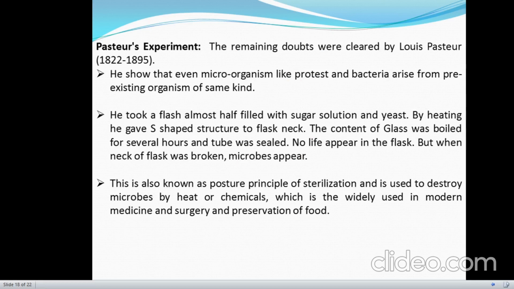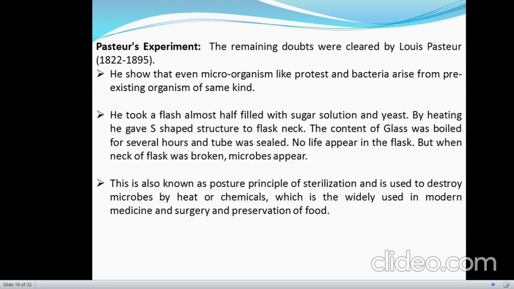Similarly, Louis Pasteur also performed an experiment to prove that life arises from pre-existing life. He showed that even microbes like protists and bacteria arise from pre-existing microbes. To prove this, he took a flask almost half filled with sugar solution and yeast. By heating, he gave an S-shaped structure to the neck of the flask.